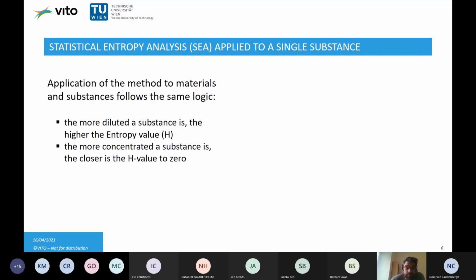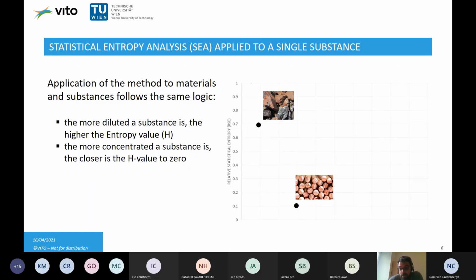It has been recognized early, before the circular economy concept was that popular, and it has been applied to copper. This is just an example of how the method works on a single substance level. Similarly, if we have the ores that we concentrate to a pure metal, statistical entropy decreases.